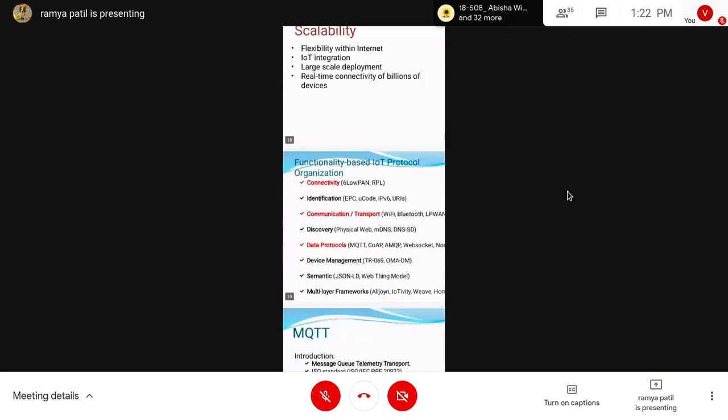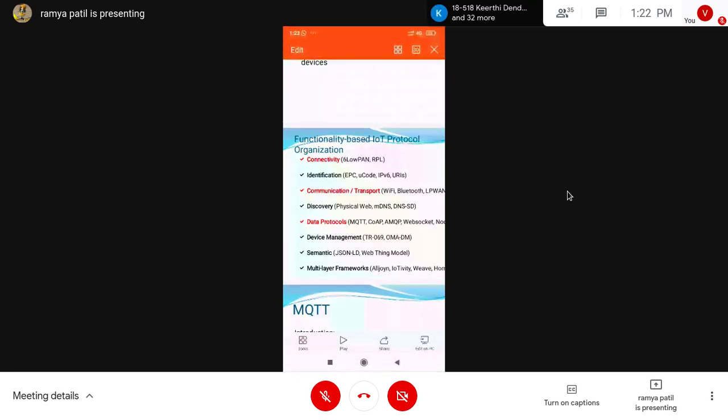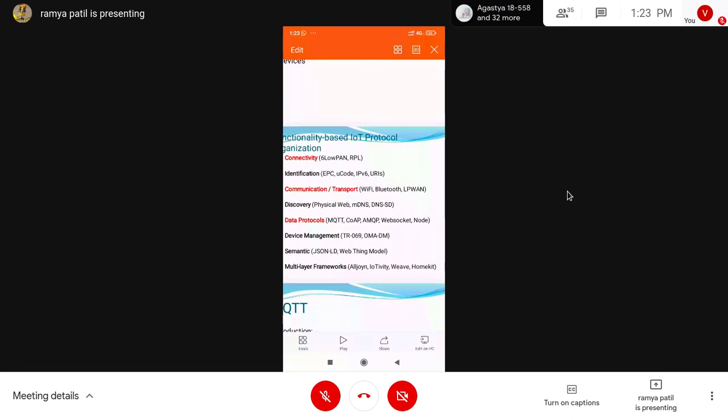Next, what we have, functionality based IoT protocol organization. See how nicely they arrange the protocols based on the functionality. Every device and everything is having different functionality, right? So what are the functionalities we have coming to our IoT? We have different functionalities like connectivity, identification, communication, discovery, data protocols, device management, semantic, multi-layer frameworks. So for different functionality, we have different protocols. See here, you can see different protocols, right?